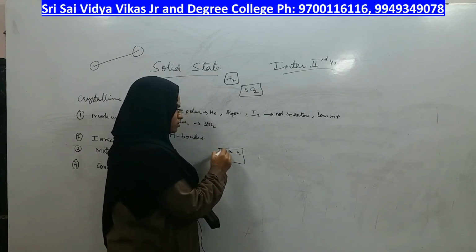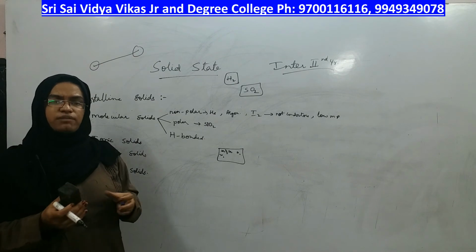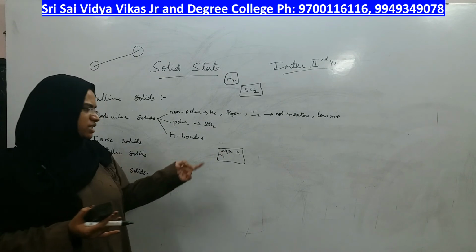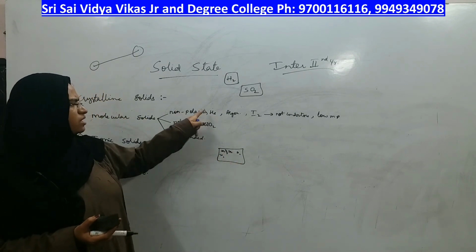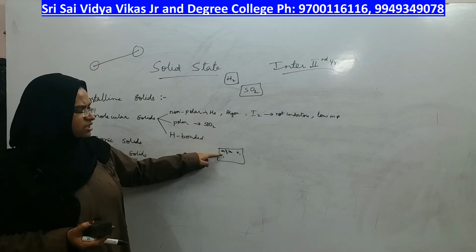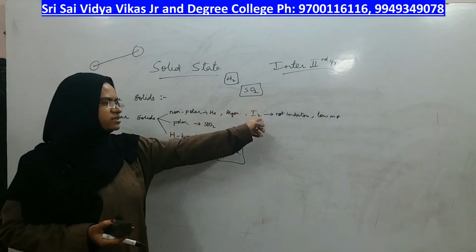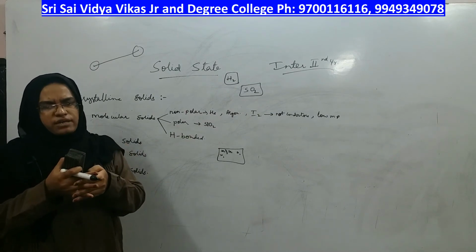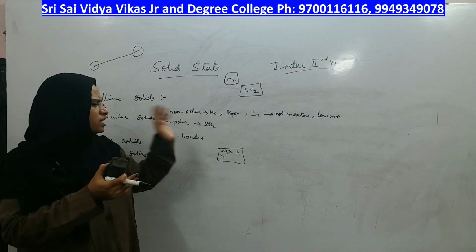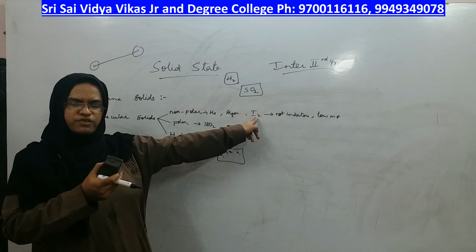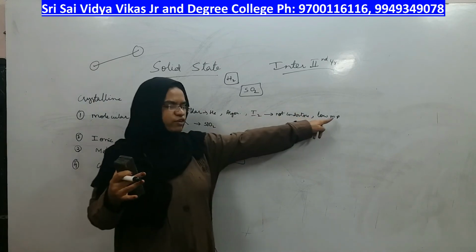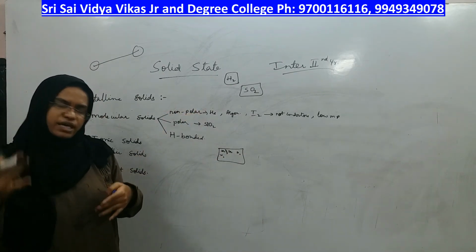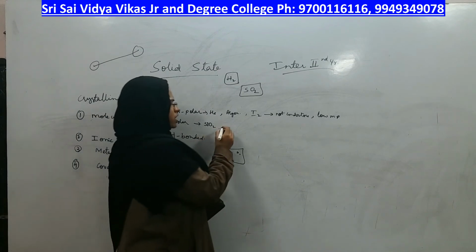So in between the molecules, the force of attraction is dipole-dipole interaction. They are oppositely charged. Therefore dipole-dipole interaction is present in this crystal, which is stronger than in non-polar solids. Therefore its melting point will be higher than non-polar. If the forces are strong, you need more energy to break them. If the attraction was weak, it will easily melt, so the melting point was low. Here the attraction is dipole-dipole, stronger than the previous one, therefore the melting point will be higher than the previous one.